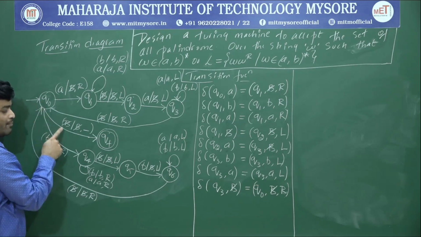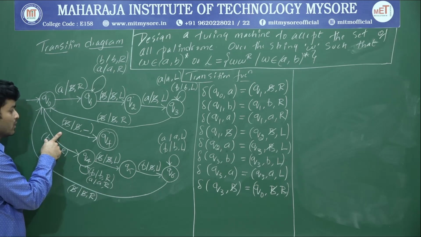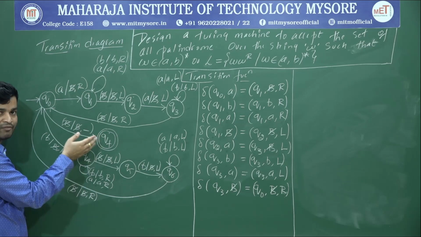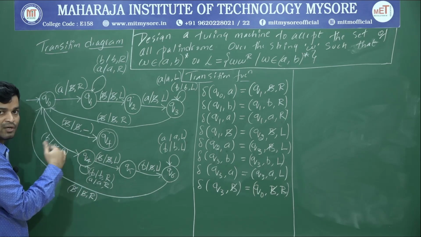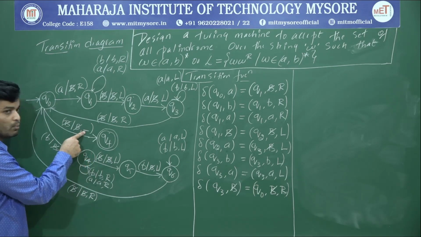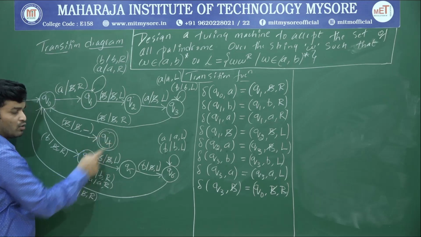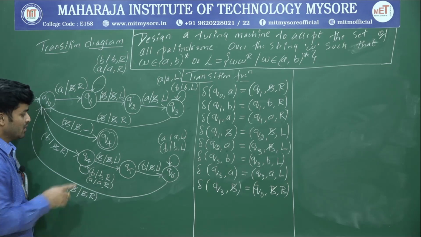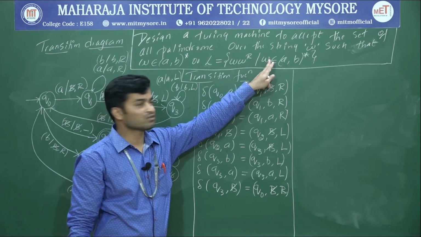In Q0, if you get a blank space instead of A or B, it means the string is over. What we will do is maintain that blank space as it is and we will not move either to the left-hand side or the right-hand side. If you want, you can alter your machine to move either to the left or to the right, that is up to you. The dash means we are not moving either left or right, and we will go to the final state. That is the reason I have drawn two circles, and we will accept that particular string. Why? Because that string is valid. This is the complete Turing machine for the given language WWR such that W belongs to {A, B} star.